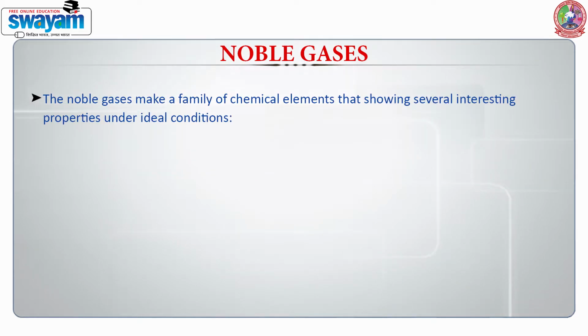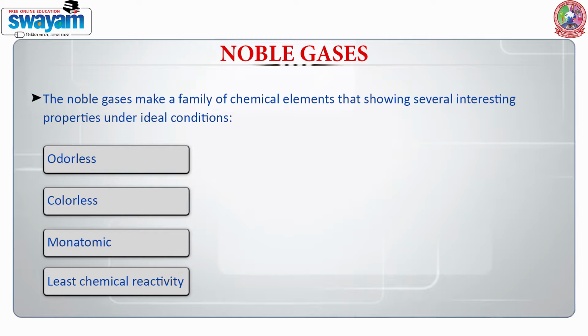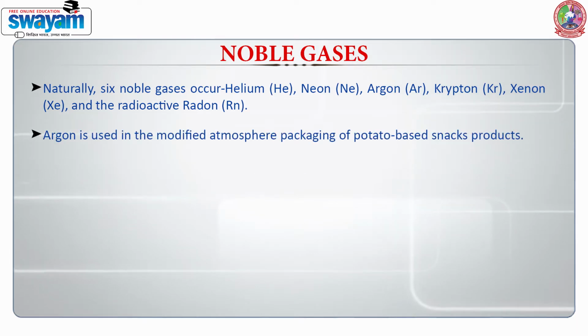The noble gases make a family of chemical elements that show several interesting properties under ideal conditions, such as being odorless, colorless, monatomic, and showing least chemical activity. Naturally, 6 noble gases occur: helium, neon, argon, krypton, xenon, and radioactive radon. In general, argon is used in modified atmosphere packaging of potato-based snack products.